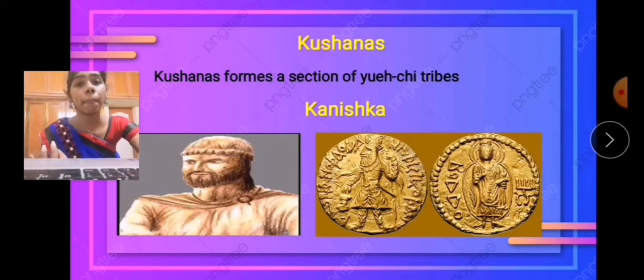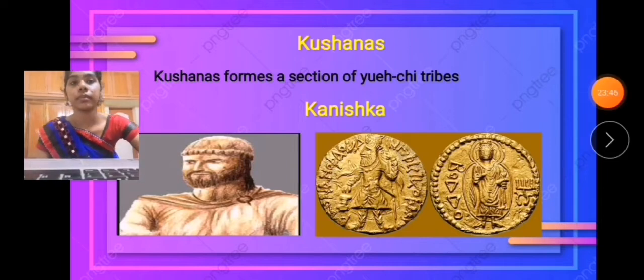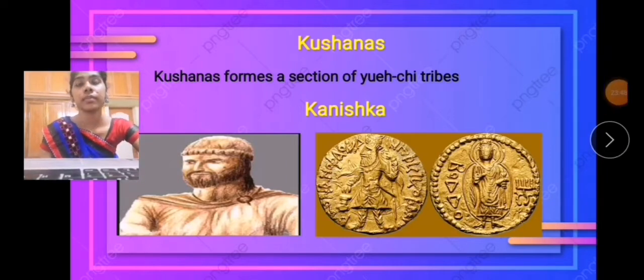The Kushanas overran Bactria and Parthia and gradually established themselves in northern India. Their concentration was mostly in the Punjab, Rajputana, and Kathiawar. In the beginning, the Kushanas were in the Bactria and Parthia regions, and later they established themselves in North India.